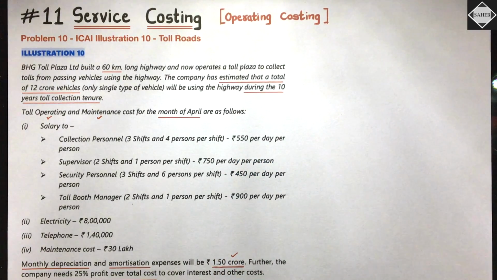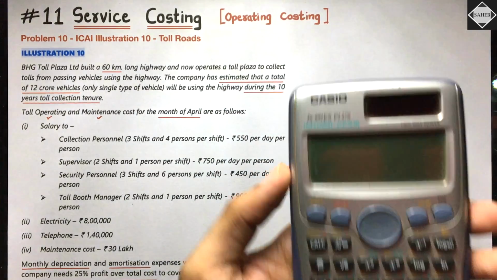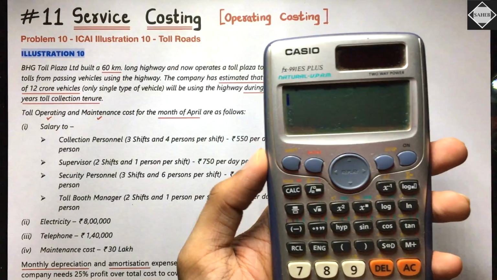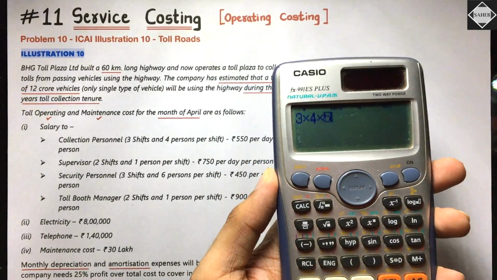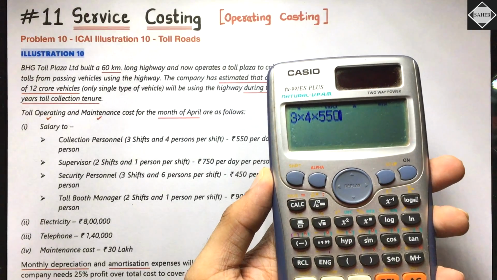So you have to do the calculation now. But understand, this is just for a day. You have to calculate for the month. They have not said how many days, they have just said April. So for April, 30 days. Let's calculate: 3 shifts into 4 persons into 550 rate per day into 30.